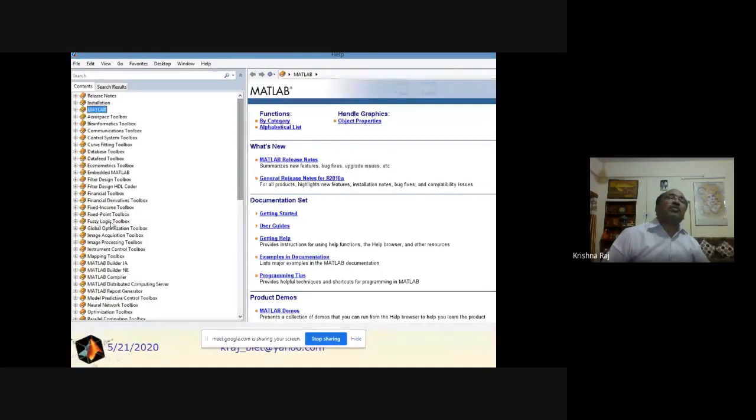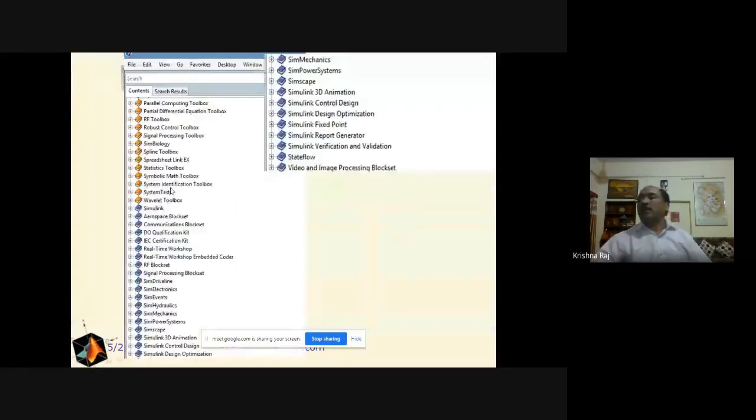There are so many toolboxes, and suppose we are interested in the field of aerospace, then we will select this one here. The first step is MATLAB, which has itself so many sections which we have described so far, and then we will move to the toolboxes, and the next step is Simulink, which describes the block diagram representation.